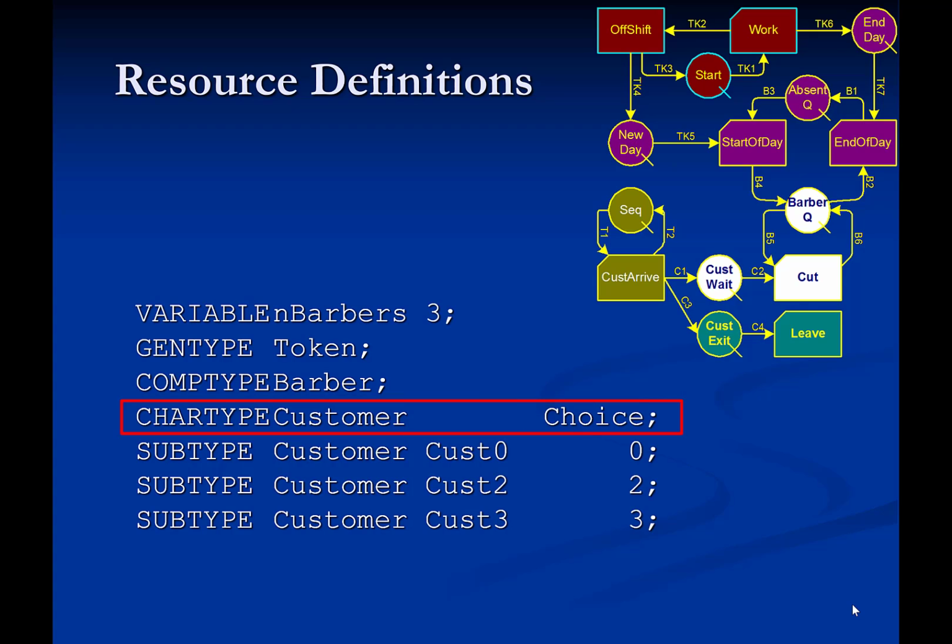Customer is a characterized resource type for which we define one property called choice. We also define three subtypes of customer called cust0, cust2, and cust3, each having a value of choice that reflects their barber preference. The value 0 indicates no preference, whereas 2 and 3 point to the barbers with the same resnum.